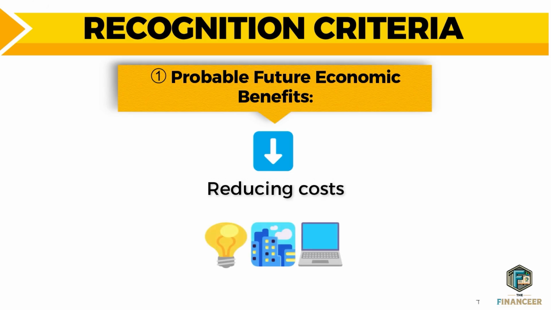Number 2 of the forms that PPE assets can achieve future economic benefits to the company is reducing the cost. Think about an energy efficient building that you construct in order to lower the utilities and electricity bills. So you constructed this type of assets in order to reduce the cost for the company. So reduction in the cost is another form of future economic benefits.